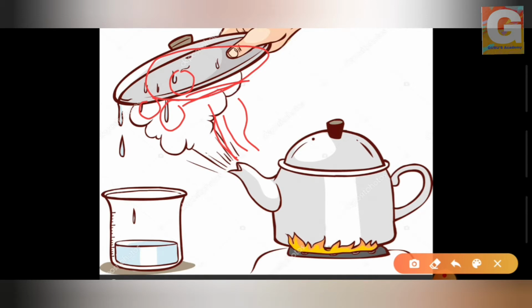And at one point, all this water droplet again comes back to your vessel. See, these water droplets are again coming back to the vessel. That is exactly the opposite of the evaporation. What have we seen in the evaporation? When the water boils, the liquid converts to the gaseous state. And condensation is what? The gaseous state converts back into the liquid form. So this is what is evaporation and condensation.